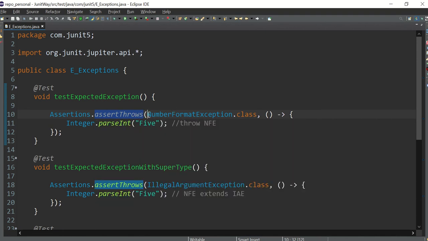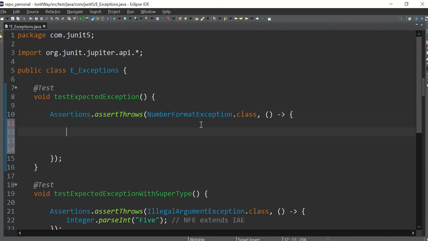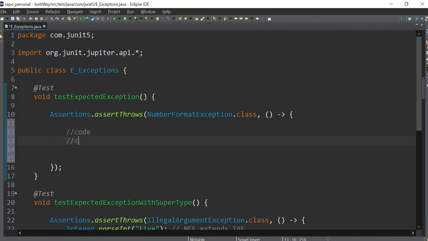I am saying here NumberFormatException. So this particular code should throw NumberFormatException. If it does, then my test case will pass successfully. If somehow this code is not throwing NumberFormatException, then this test case should fail.